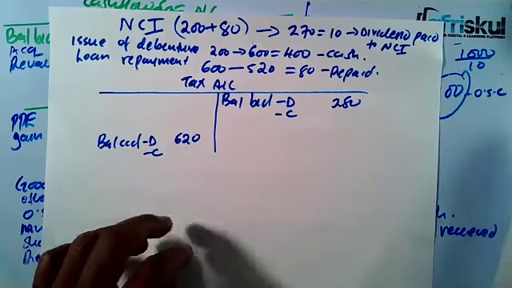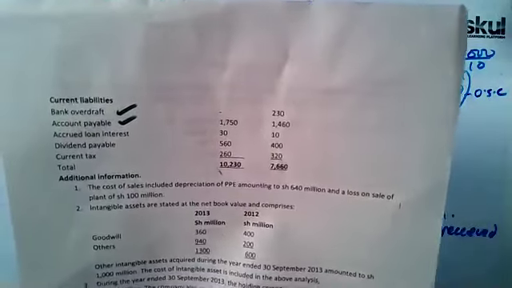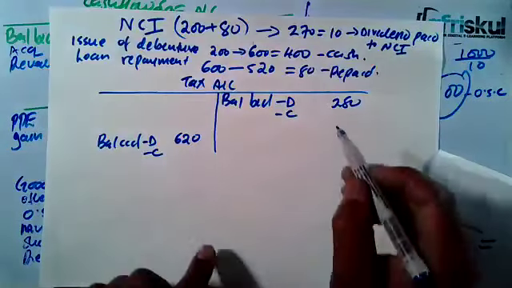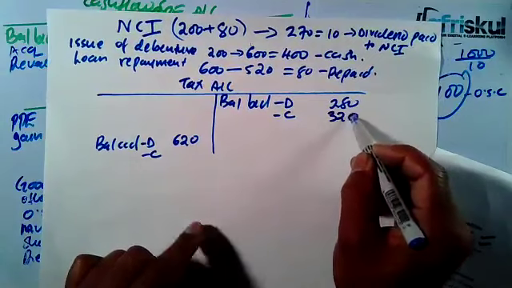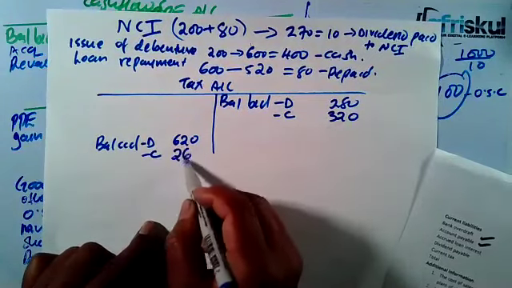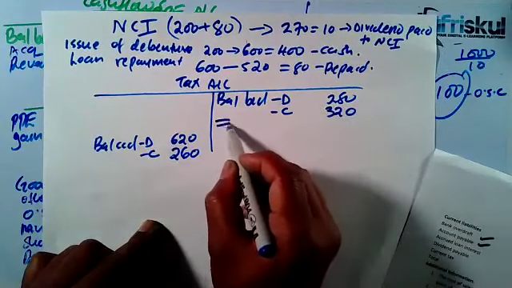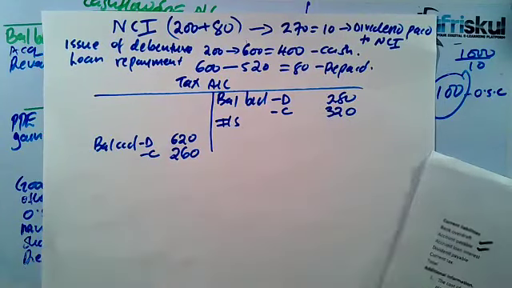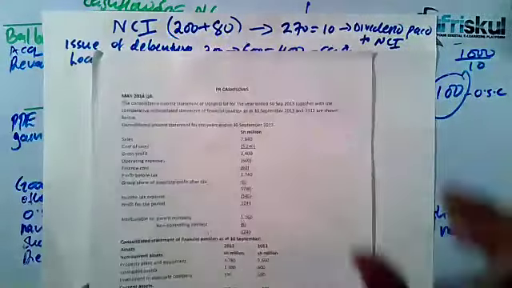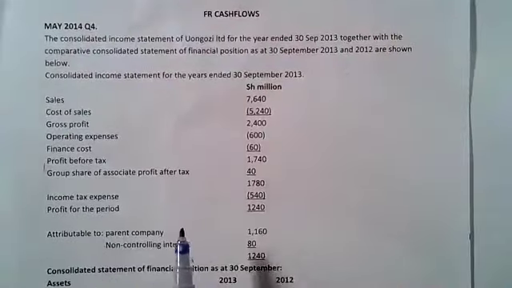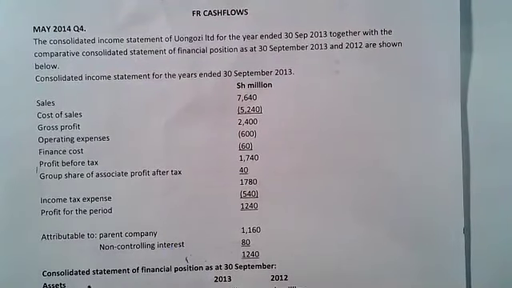Then you go to the current tax. The current tax, the balance brought down is 320, carried down 260. Then where we have the balance brought down, you write to the income statement. Remember, the tax is also affected by the income statement. Now, during the year, from the income statement, you can see we had income tax expense.